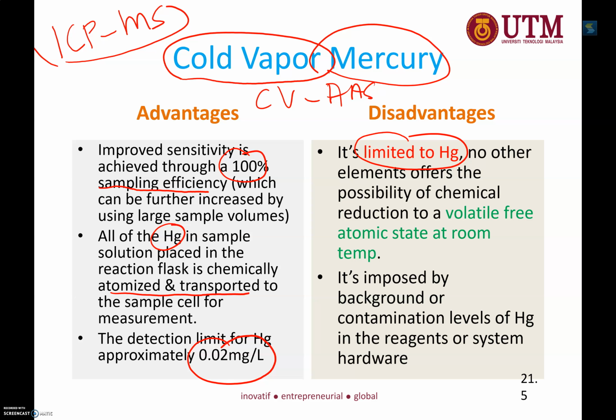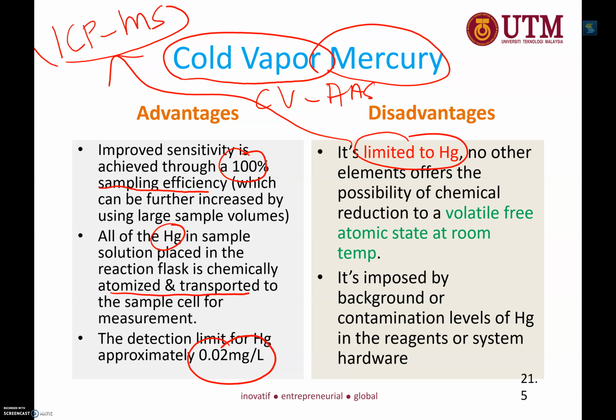It is very good for business because of the samples that are specific for mercury only. But nowadays it is having competition with the ICP-MS instrument. In terms of cost, CVAAS is way cheaper than ICP-MS.